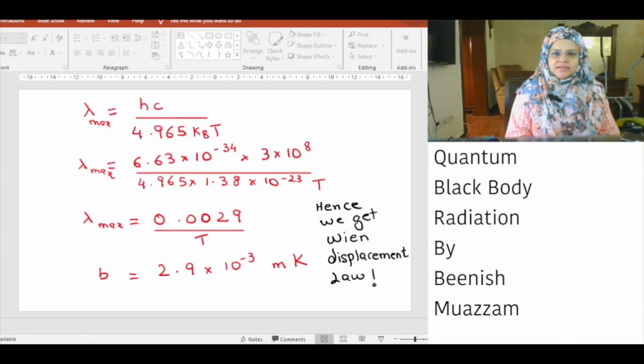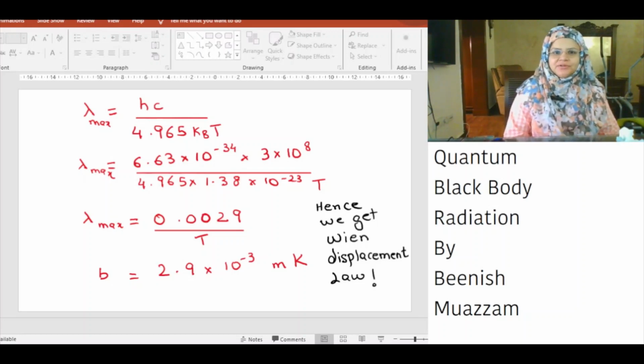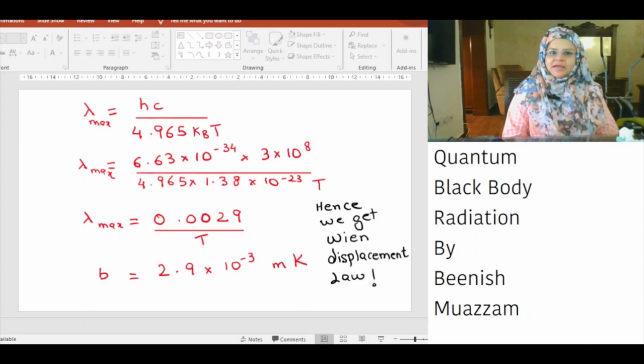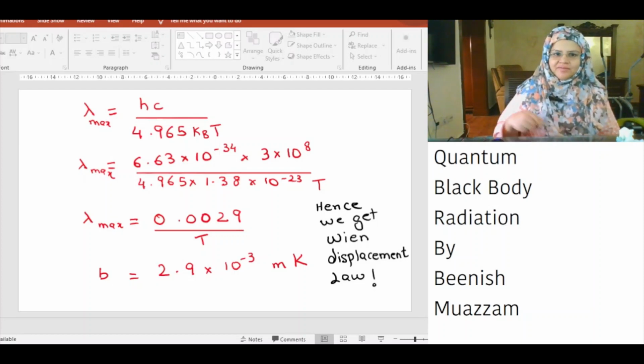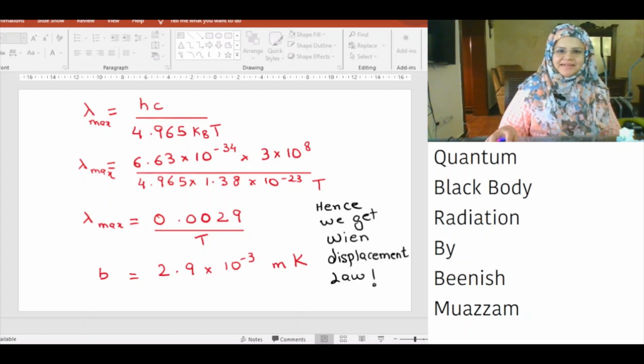Therefore, lambda max is equal to 0.0029 divided by T. Lambda max is inversely proportional to temperature, which means as the temperature increases, maximum intensity occurs at a lower wavelength. b is Wien's displacement constant and has a value of 2.9 into 10 raised to power minus 3 meter Kelvin. The theoretical calculation completely agrees with the experimental observation.